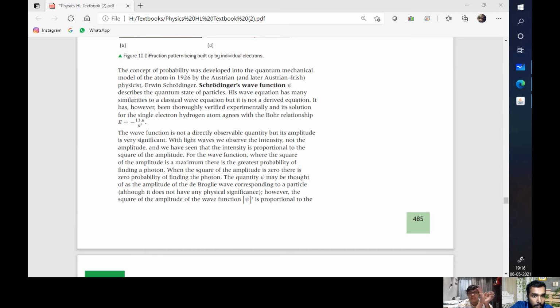Schrodinger's wave function, whatever that is, describes the quantum state of particles. This wave equation has many similarities to a classical wave equation, but it is not a derived equation.